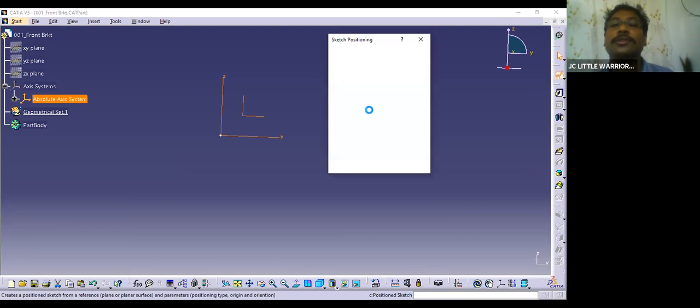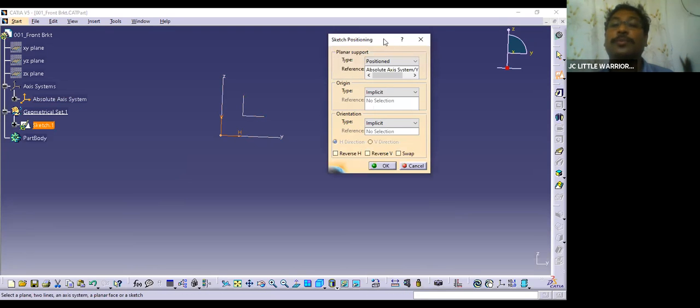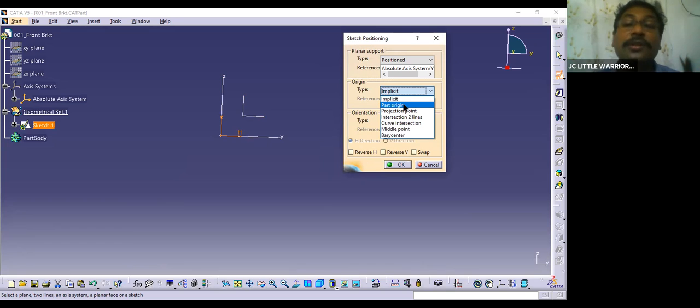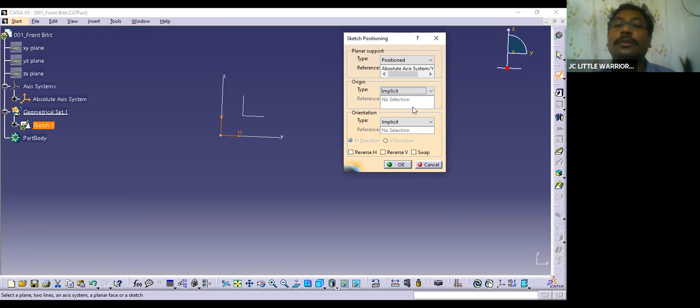Once you click on the position sketch, it again depends on the part which you are designing. Based on that, you want to keep this origin point as the part origin. It depends on the project requirements.